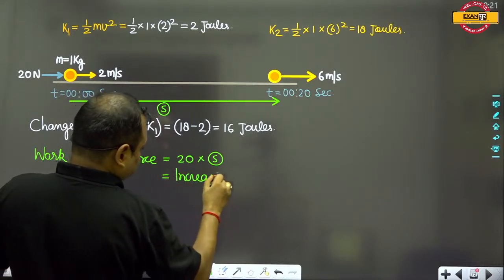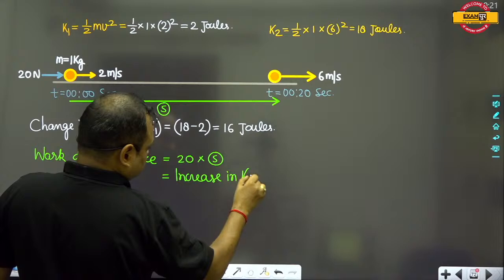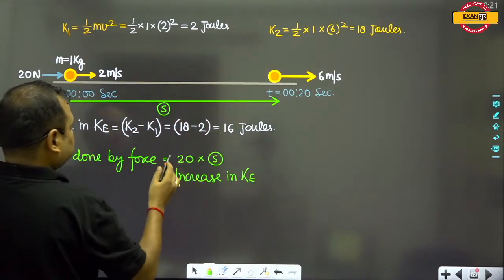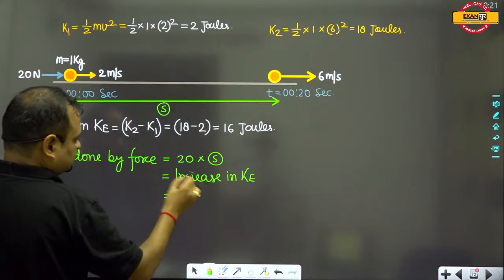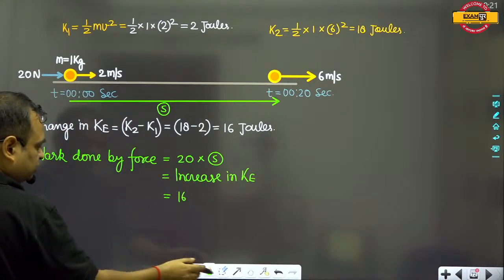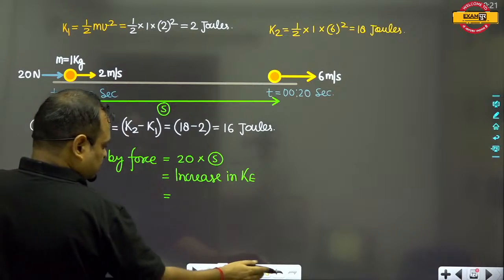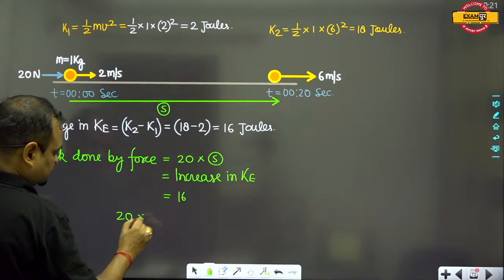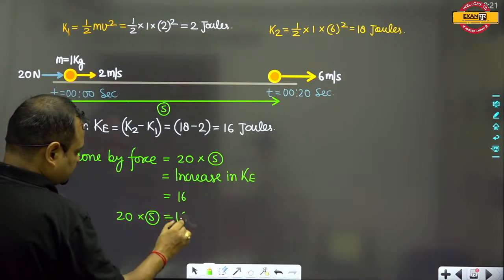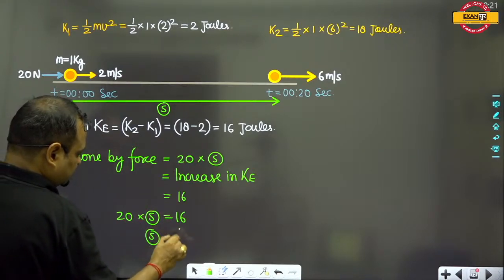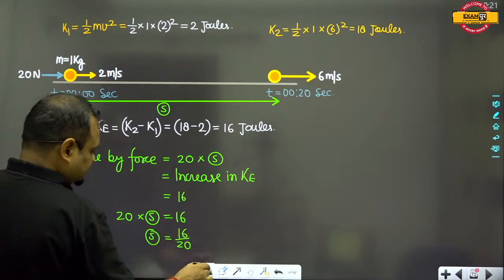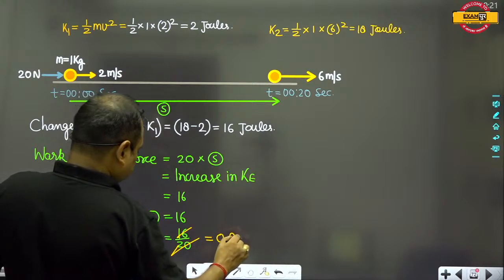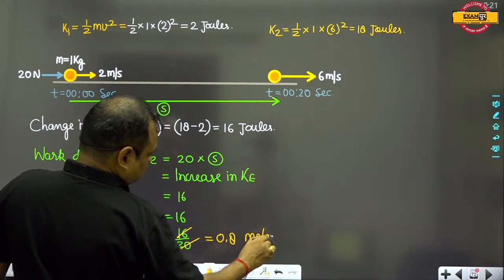This will be equal to the increase in kinetic energy, which is 16 joules. So 20 into s is equal to 16, and thus s will be equal to 16 upon 20, that is 0.8 meters. This will be the correct answer.